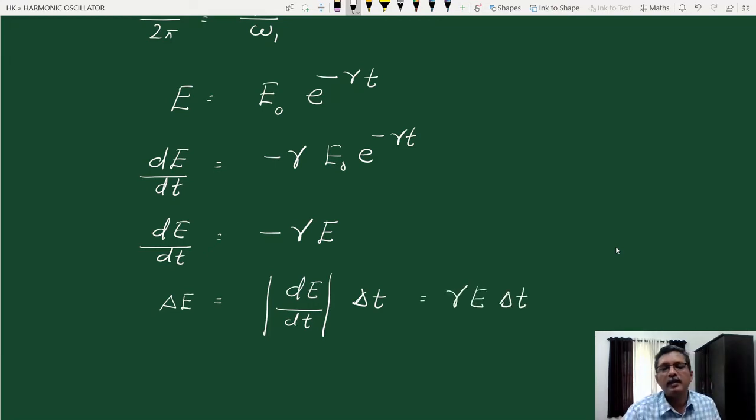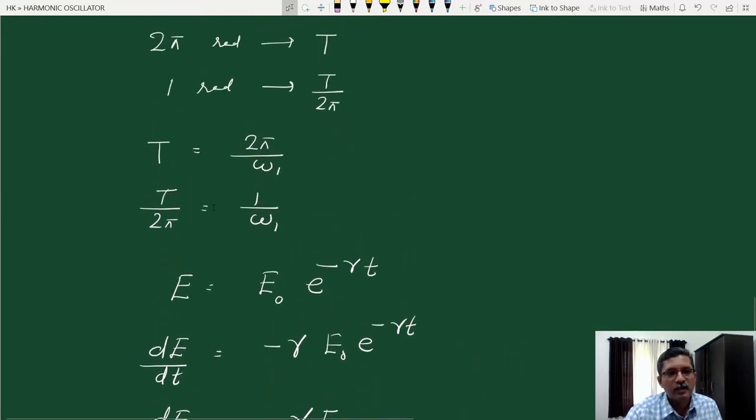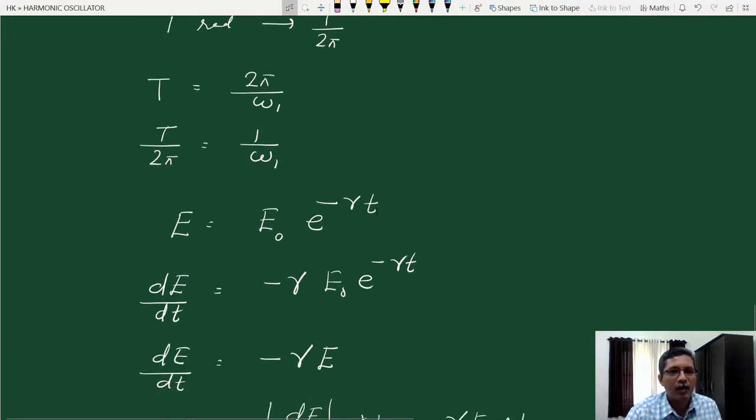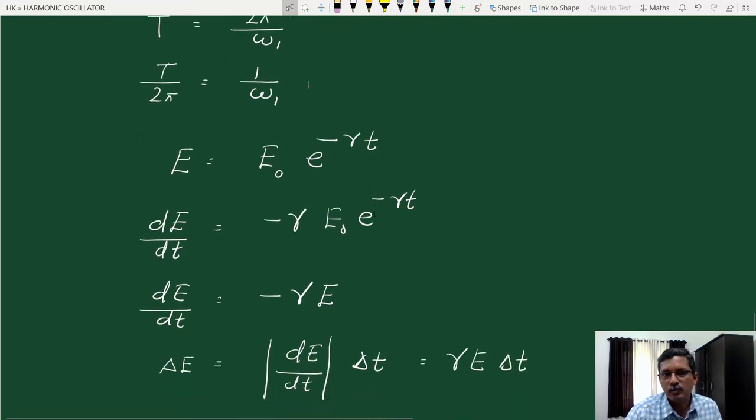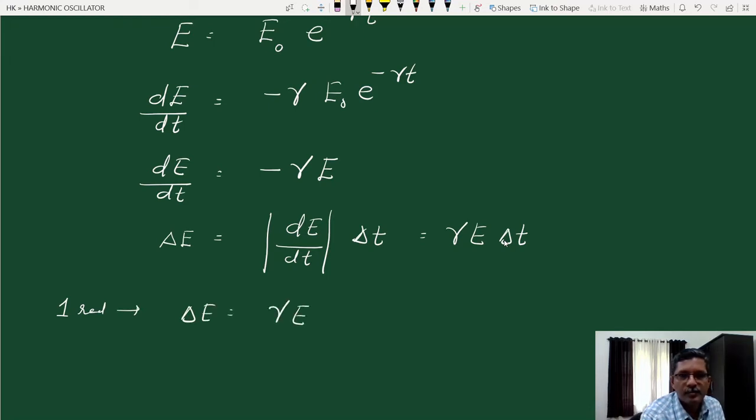So the amount of energy dissipated during the time the damped oscillator covers an angle of 1 radian. What is that time? 1 by omega 1. So the energy dissipated during 1 radian, delta E, is equal to gamma E times the time delta t, which is the time to cover 1 radian, 1 by omega 1.